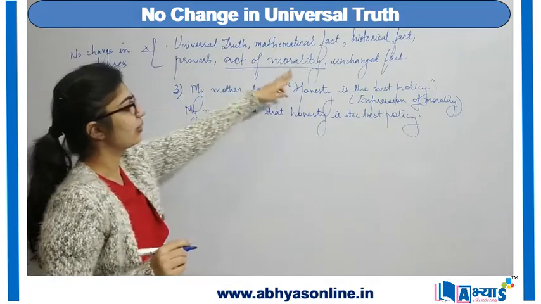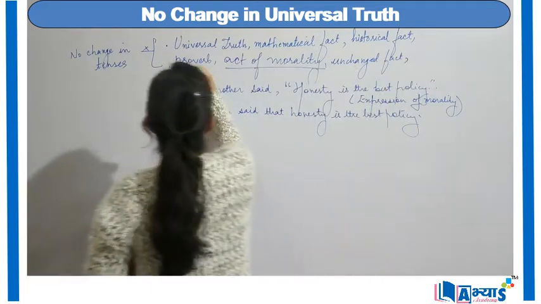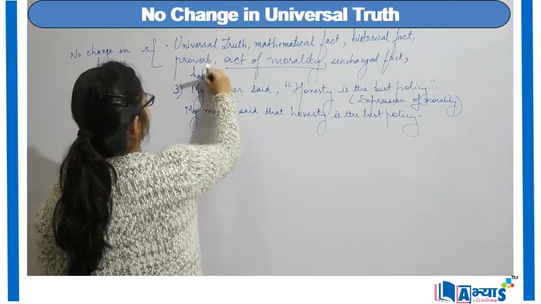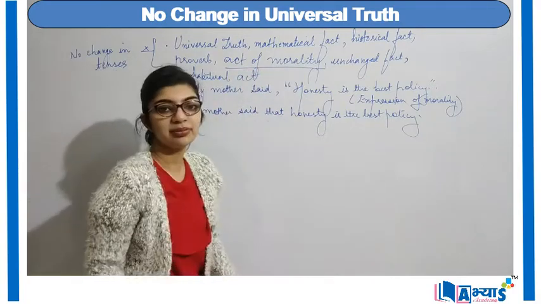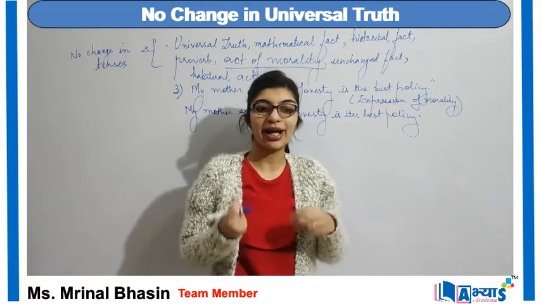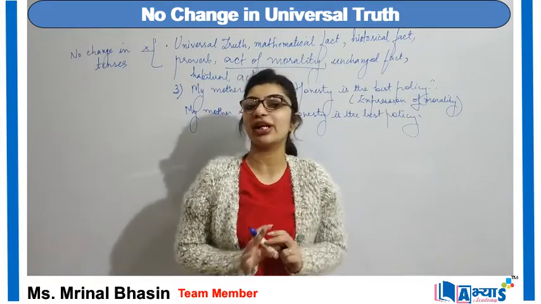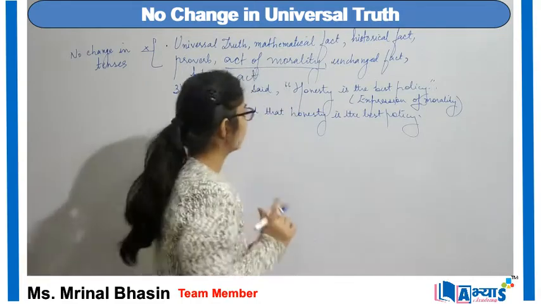Now with the unchanged fact, we also include habitual act. Habitual act means that when you are in the habit of doing something, when you tell about that habit, even then your tense will not change while converting into different speeches, right?